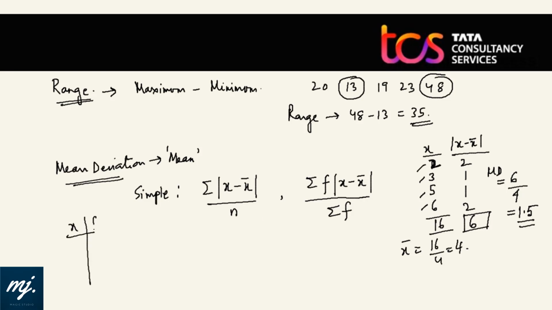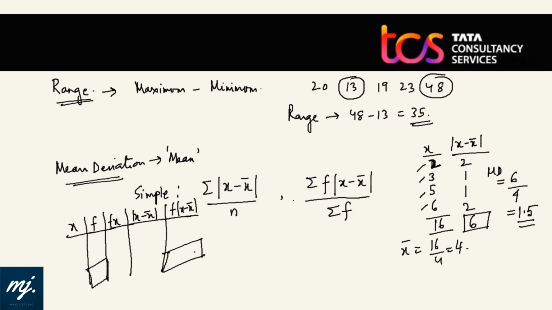Similarly, if x is given, f is given, please calculate fx and find mean. Then calculate mod x minus x bar. Multiply that with the frequency f into mod x minus x bar. Find the total of this column divided by the total of column f. So summation of f into mod x minus x bar divided by summation f will give mean deviation about mean in case of weighted series.